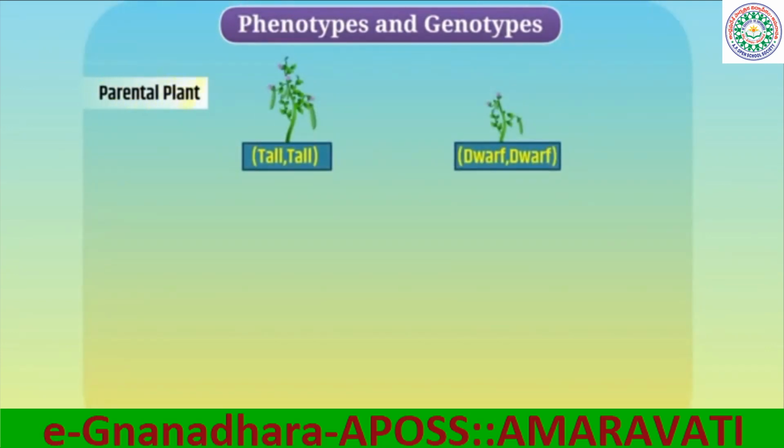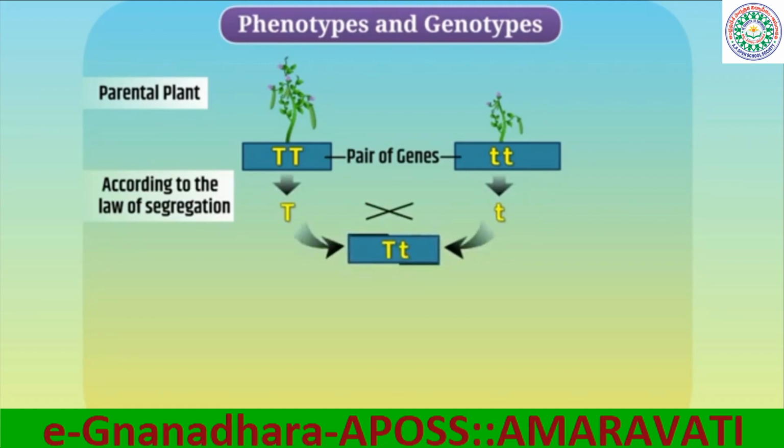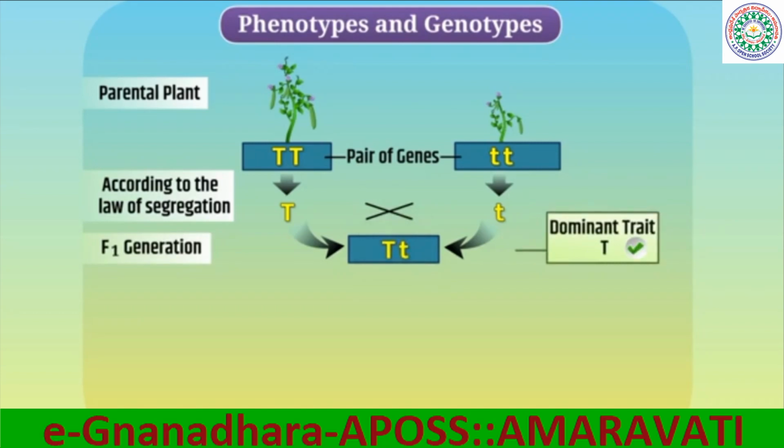Since the parental generation plants are of pure lineage, we can express the factors of traits, that is, the pair of genes, as TT or tt, like this. According to the law of segregation, the factors in the pairs get separated during gamete formation. If we cross the two gametes, we will get an unequal pair of factors in the F1 generation. Therefore, the dominant trait T gets expressed.